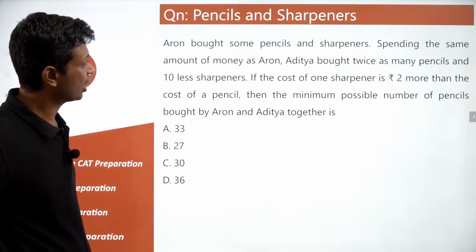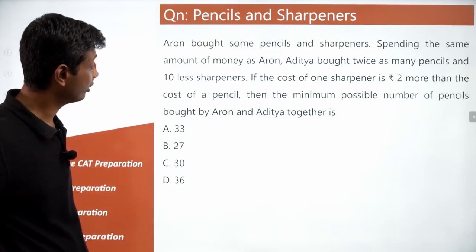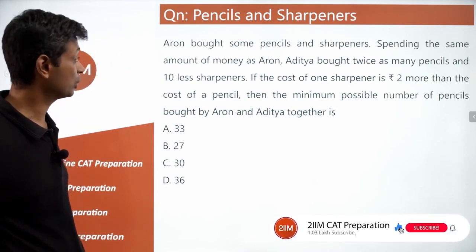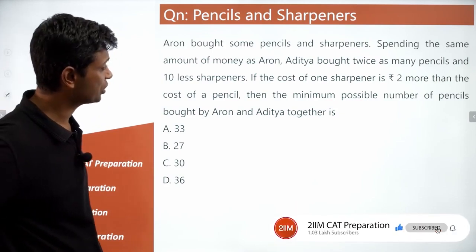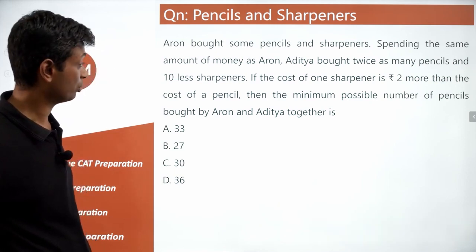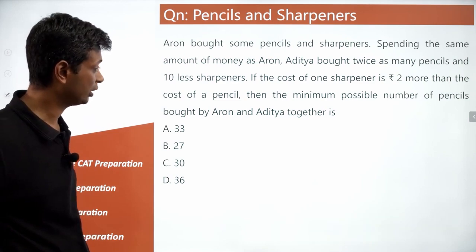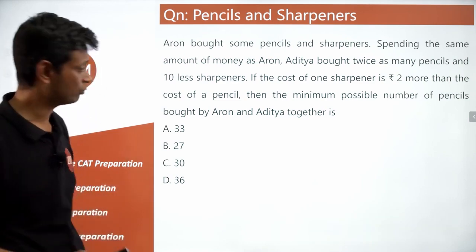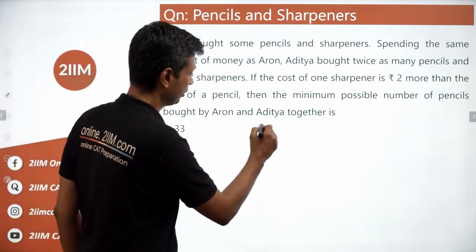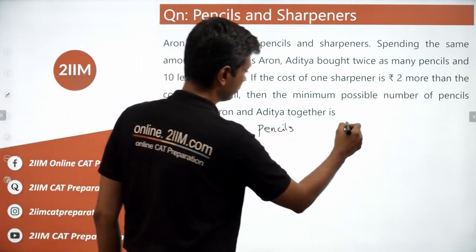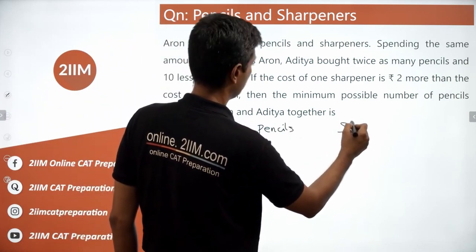Aaron bought some pencils and sharpeners, spending the same amount of money as Aditya. Aditya bought twice as many pencils and 10 fewer sharpeners. If the cost of one sharpener is rupees 2 more than the cost of a pencil, find the minimum possible number of pencils bought by Aaron and Aditya together. Very interesting question, slightly not that easy. So you're buying pencils and sharpeners.